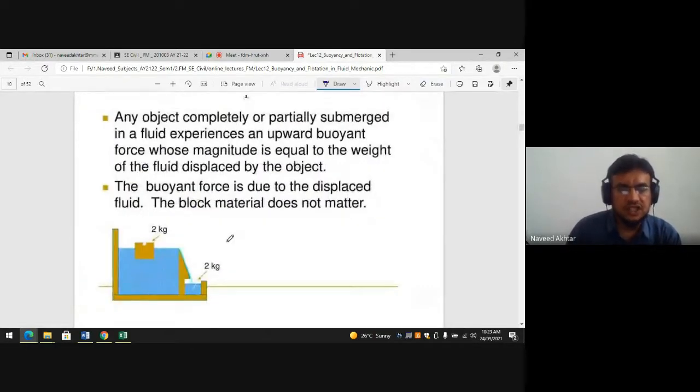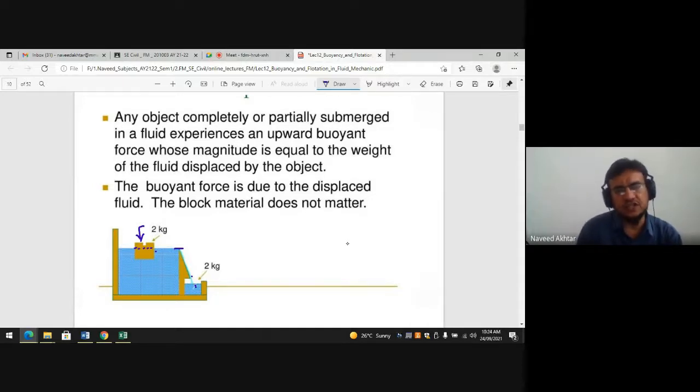तो इससे भी हम आर्किमिडीज़ प्रिंसिपल समझ सकते हैं. एन ऑब्जेक्ट कंप्लीटली और पार्शियली सबमर्ज्ड इन अ फ्लूइड experiences an upward buoyant force whose magnitude is equal to the weight of fluid displaced by the object. तो अगर आप यहाँ देखेंगे कि यहाँ मेरा वाटर लेवल सेम है, लेकिन मैं जैसे ही ये ऑब्जेक्ट इंसर्ट करता हूँ, तो हाउ मच द वाटर it will displace, this water will come here. So if this object sinks, if this weight is 2 kg, it will displace the same amount of your water.